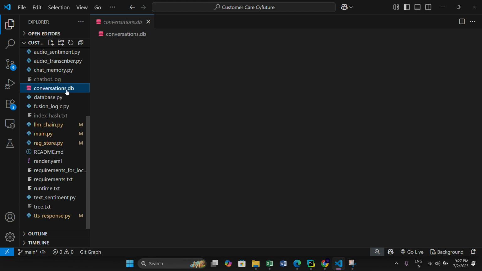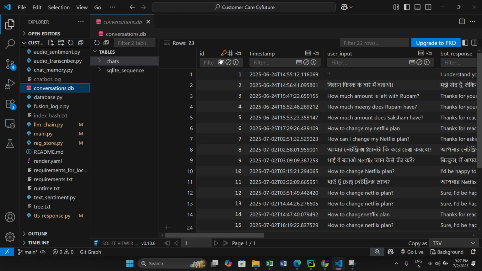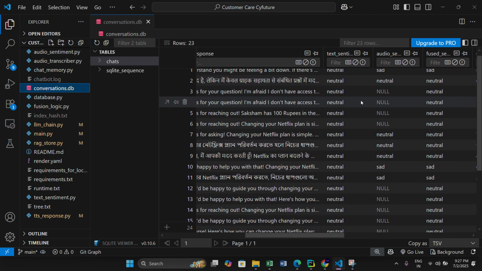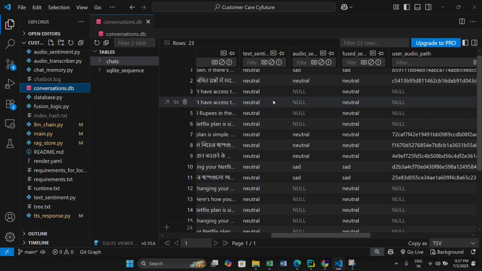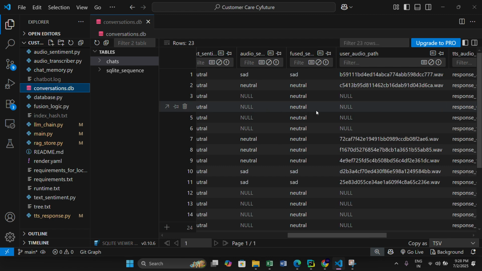Okay, let's go with this first. Here is our conversations DB. This is the database, and we are storing everything like ID, timestamp, user input, what is the bot's response, what were the sentiments. If text sentiment, then of course, if the message was in text, then we are not storing the audio sentiment. These are null.